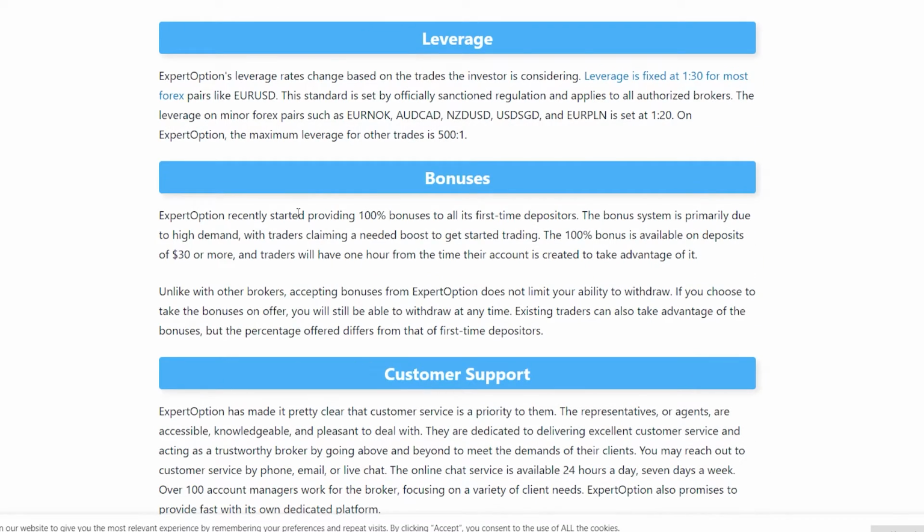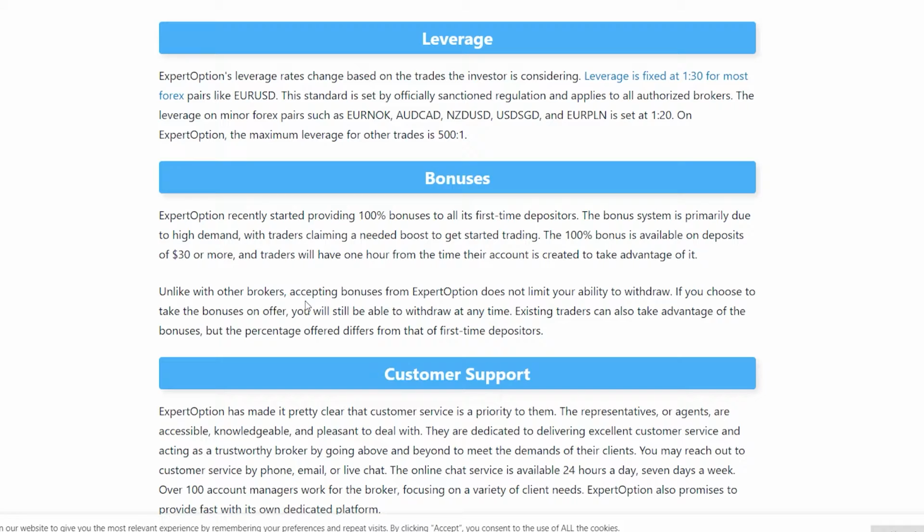Bonuses. ExpertOption recently started providing a 100% bonus to all its first-time depositors. The bonus system is primarily due to high demand, with traders claiming a needed boost to get started trading. The 100% bonus is available on deposits of $30 or more, and traders will have 1 hour from the time their account is created to take advantage of it.